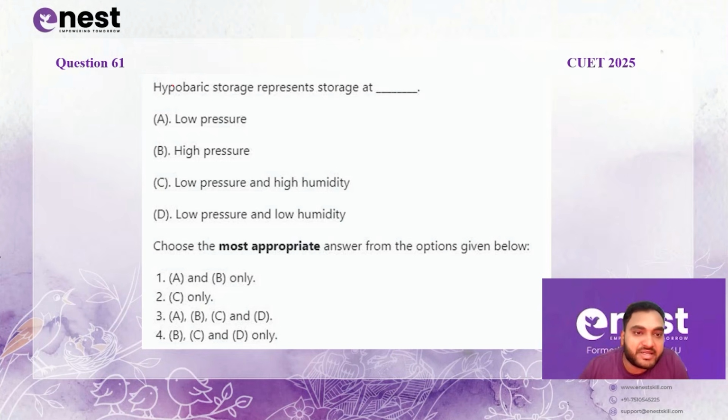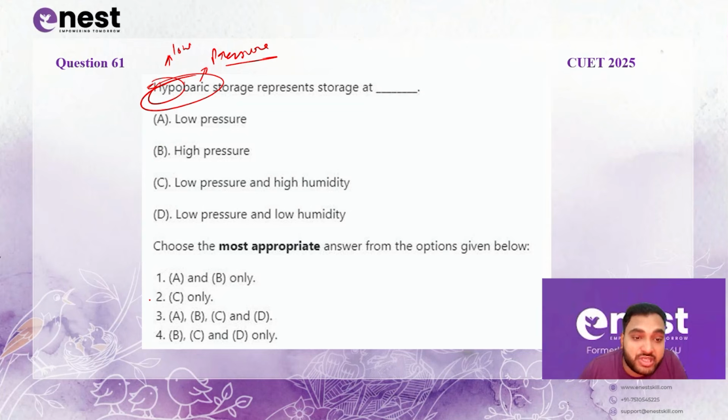Hyperbaric storage represents storage at, and the options are low pressure, high pressure, low pressure and high humidity, and low pressure and low humidity. So question is right, options are perfect, but the way in which the question is framed, choose the most appropriate. If we go for A and B, low pressure and high pressure. Now hypo word means low and baric means pressure. So technically hypobaric means low pressure. So you cannot go for low and high altogether.